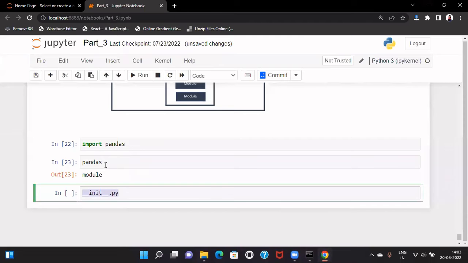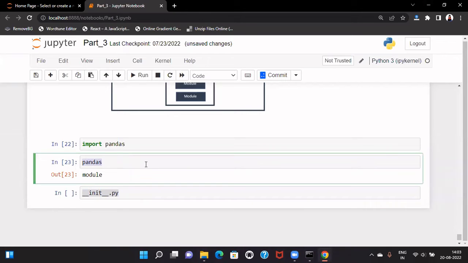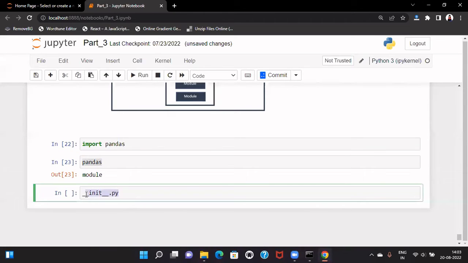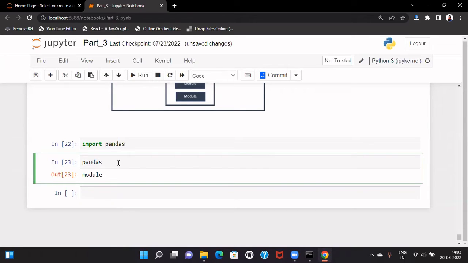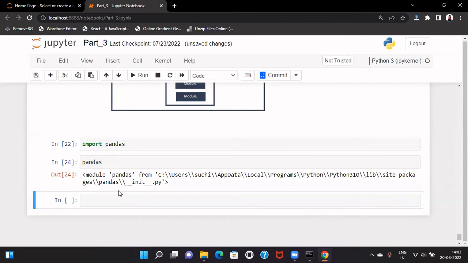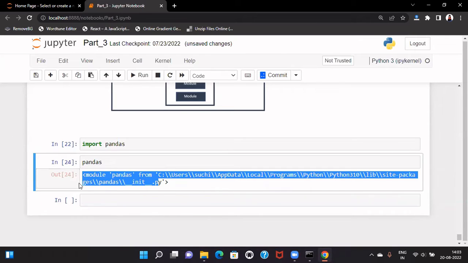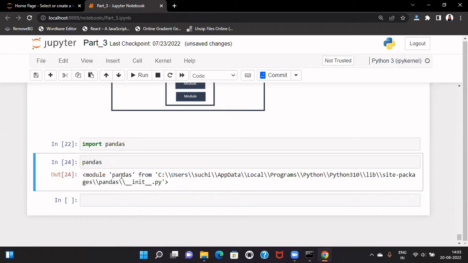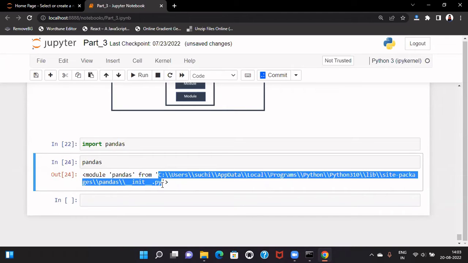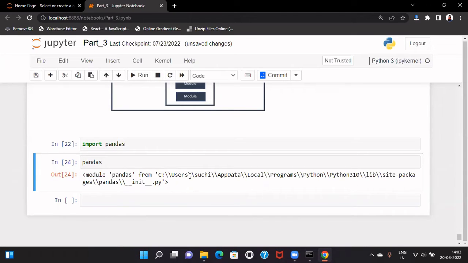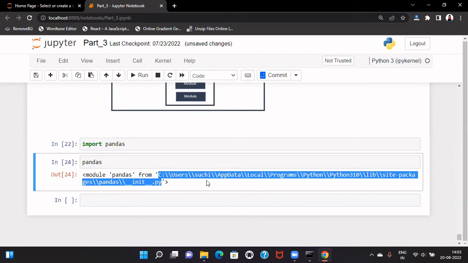Now, let us look into this pandas. So if I just run this cell, let me delete this. If we just run this cell, we can see this is showing us the __init__ file path. So this is a module pandas from this location. So this is showing the local file location.